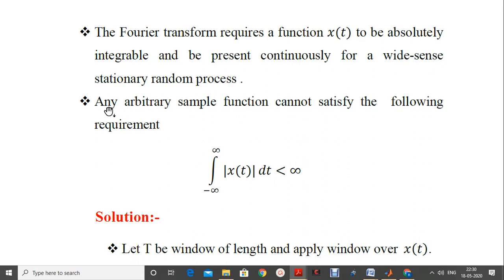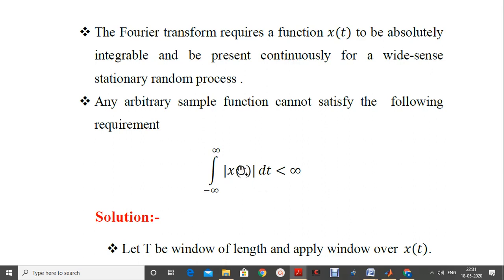Now, can we use any sample function? That is the question here. So below we are able to notice one mathematical condition here, that is integration from minus to plus infinity of mod of x of t, that is a sample function, with respect to dt should be always less than infinity. So this condition cannot be satisfied by any arbitrary function x of t.